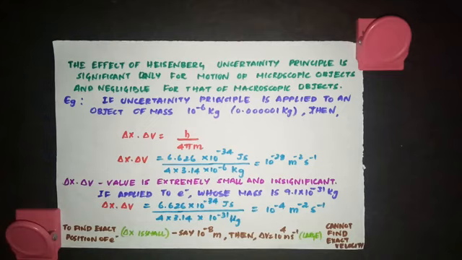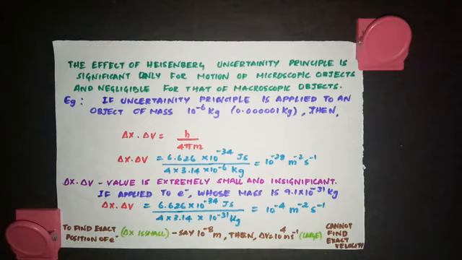So as a whole, the conclusion is you cannot measure the exact position and velocity or momentum of a microscopic particle with accuracy simultaneously, which means at the same time. But in Bohr's model of atom, he said electrons move along definite circular paths and hence their position and momentum could be determined with absolute accuracy. Now that becomes unacceptable because just now we have seen according to Heisenberg's uncertainty principle. So that is a serious drawback in the Bohr's atom model.